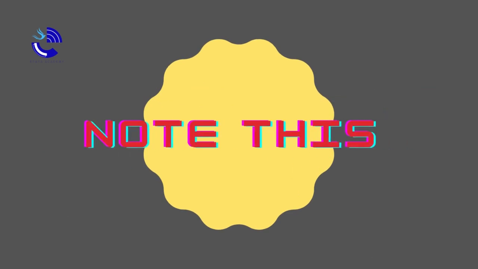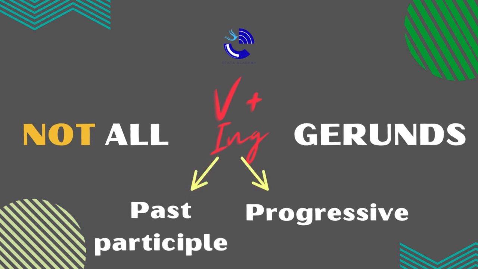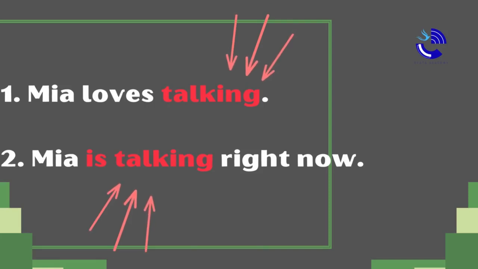But I have really important information for you guys, since there seems to be a vague understanding about the gerund. I clearly tell you that not all verbs plus ing are gerunds, because gerunds often act as a noun or noun phrase. Verb ing can also be a past participle or a progressive verb. But you may question right now, how can we differentiate it, right? Well, we have these two sentences. The first sentence shows that it's a gerund since it acts as a noun in the sentence. Meanwhile, the second one shows that it's a part of the present progressive. Is it clear now? Great!